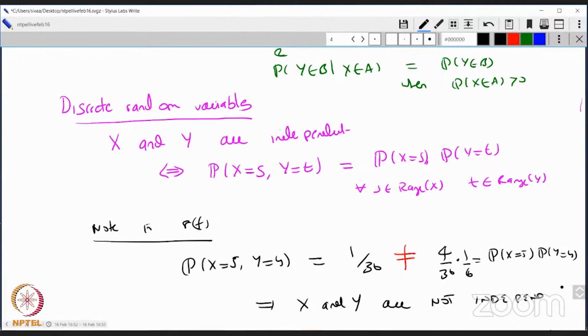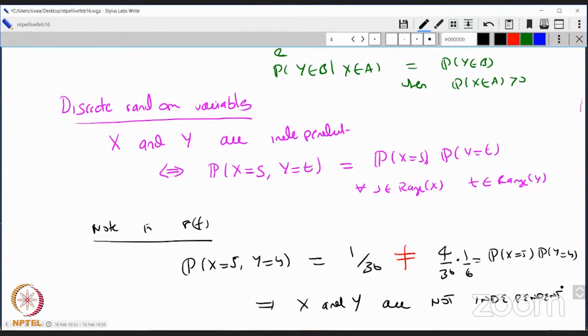Is the idea clear? Is independence clear to everybody? Independence is very subtle, so it's an important concept. Mutual exclusiveness and independence are not the same thing. They're very different concepts altogether. Very good. Does anybody have any other question on independence?